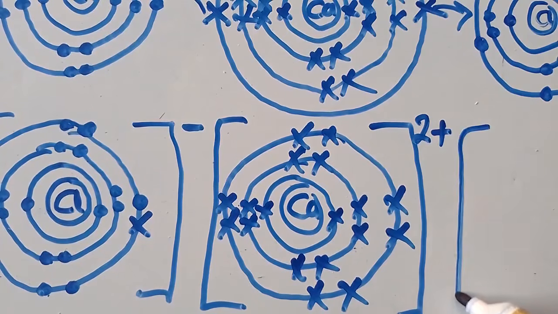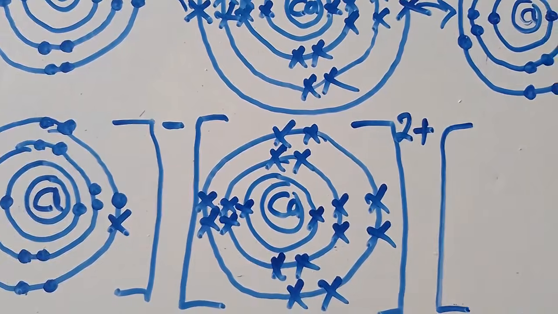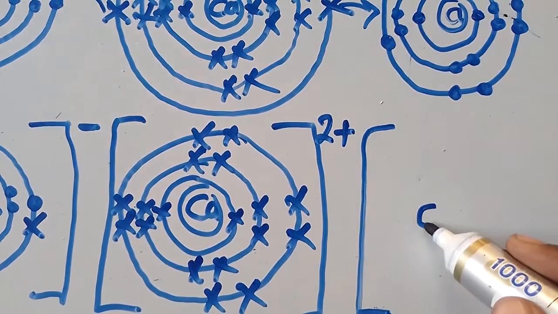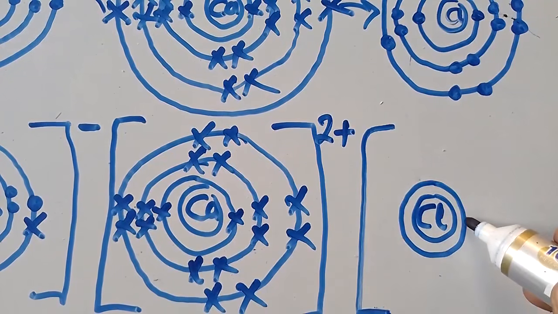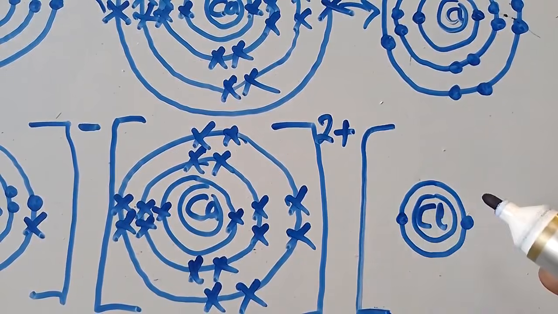Then I put another chlorine this side. Have you seen? So I put another chlorine this side. Even the one that is this side has done what? Has gained 1 electron like this.